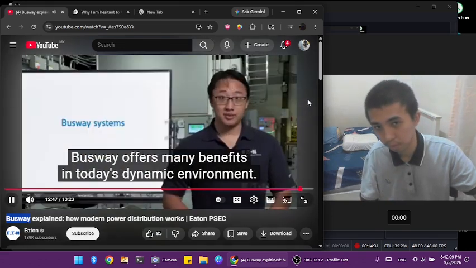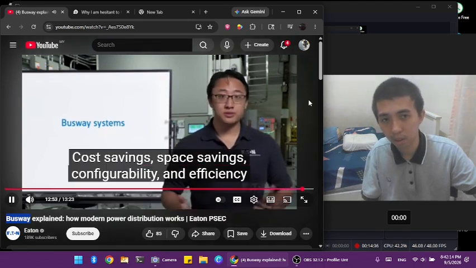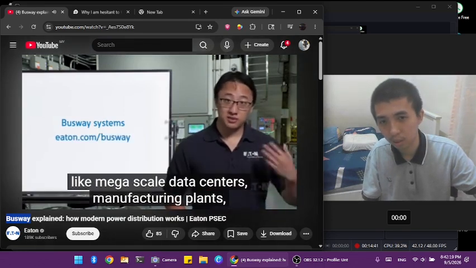Busway offers many benefits in today's dynamic environment. Cost savings, space savings, configurability, and efficiency are all reasons why busway is being used in modern facilities and applications like mega-scale data centers, manufacturing plants, and EV fleet charging bays.